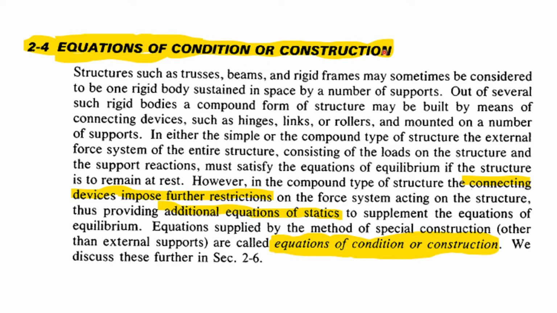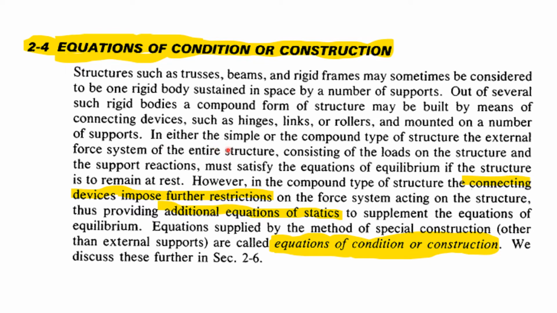Equations of condition or construction. What do you mean by this one? Let us explain in detail. The structures such as trusses, beams, and rigid frames may sometimes be considered to be one rigid body sustained in space by a number of supports. Out of several such rigid bodies, a compound form of structure may be built by means of connecting devices such as hinges, links, and rollers, and mounted on a number of supports.